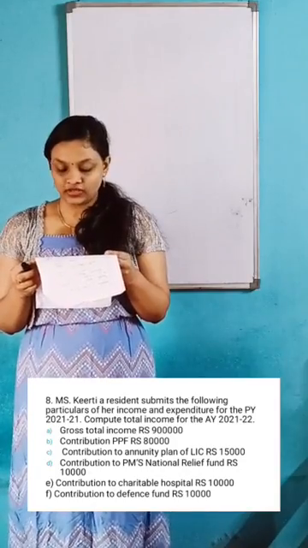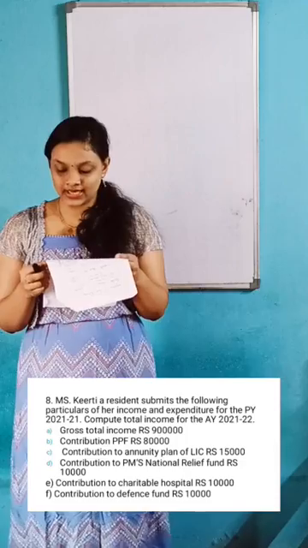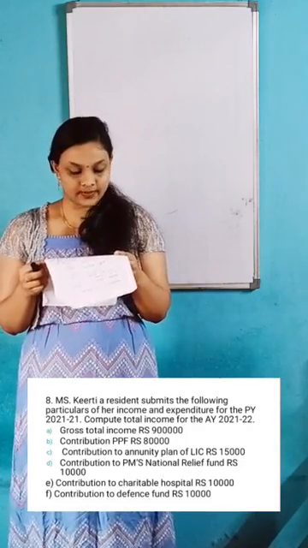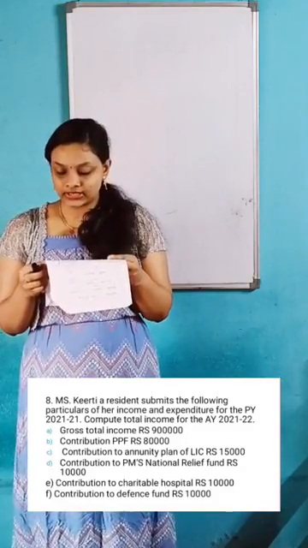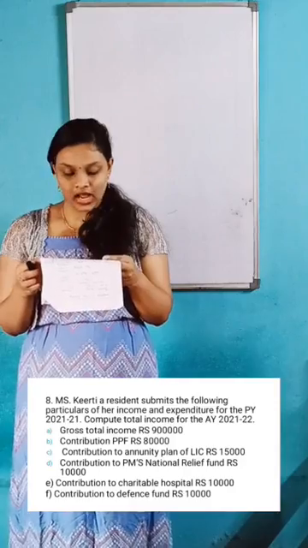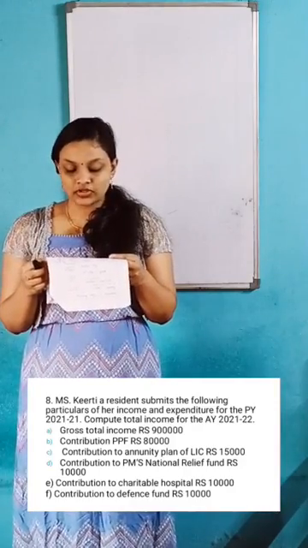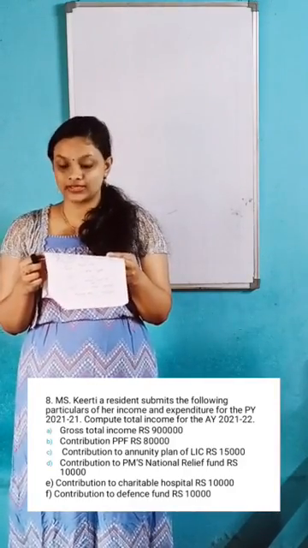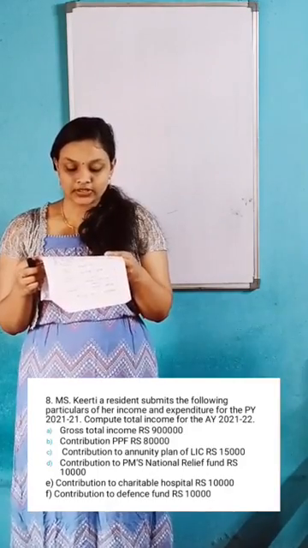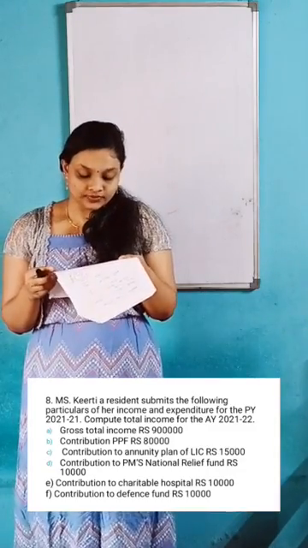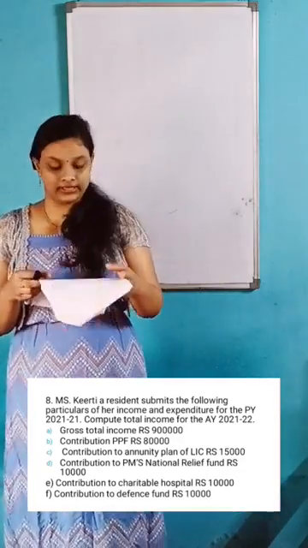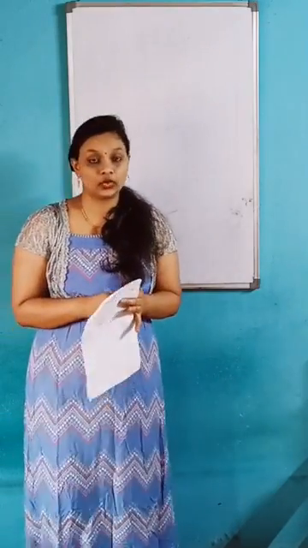Contributions to annuity plan of LIC rupees 15,000. Contributions to Prime Minister's National Relief Fund rupees 10,000. Contribution to charitable hospital rupees 10,000. Contributions to defense fund rupees 10,000. So we should calculate the total income.